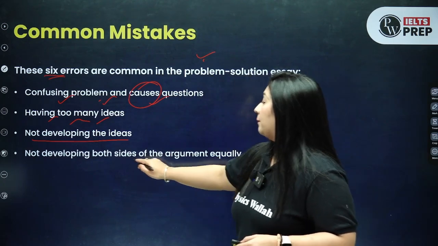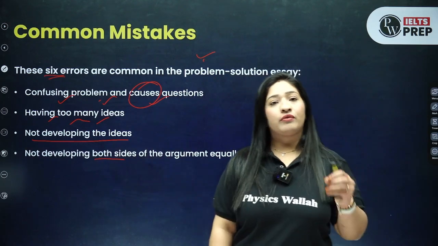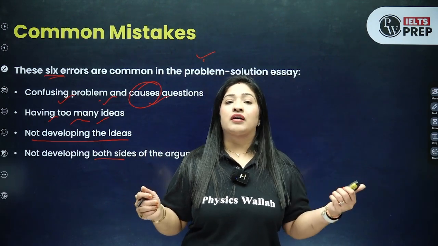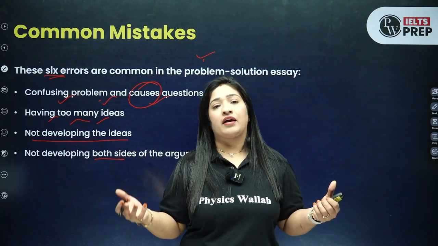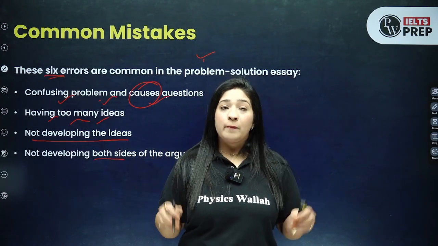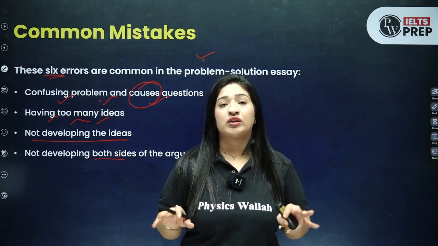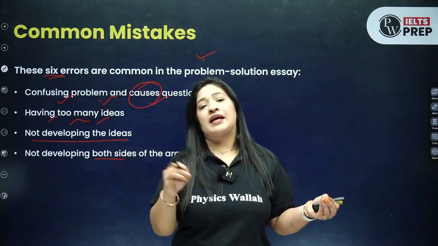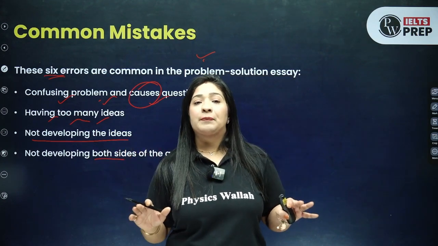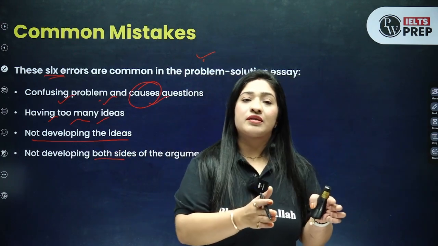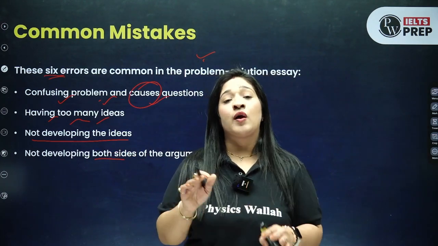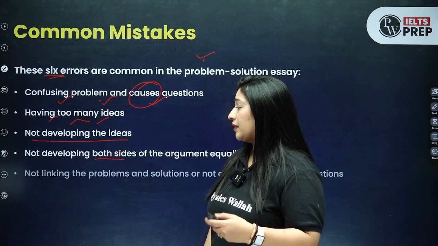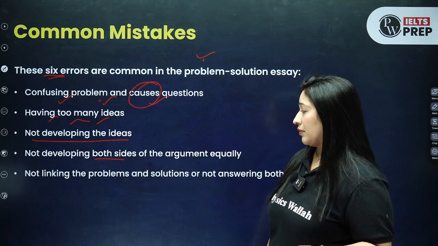Now, not developing both the sides of the argument. So clearly the question is asking you the causes and solution, and in the other question also they are asking you the alternatives and also the conservation, that how we can do that. So make sure that you are equally answering both the questions. You cannot do only कि आपने सिर्फ causes पे focus किया, solution में आपने सिर्फ एक line लिखा and you are done with that. No, you have to keep in mind that जितना आप causes लिख रहे हो उन्हीं causes का आपको solution भी लिखना है. So you have to equally develop the cause and effect, and maybe the cause and solution, or maybe the 2 direct questions that they're going to ask you in a different type of essay.